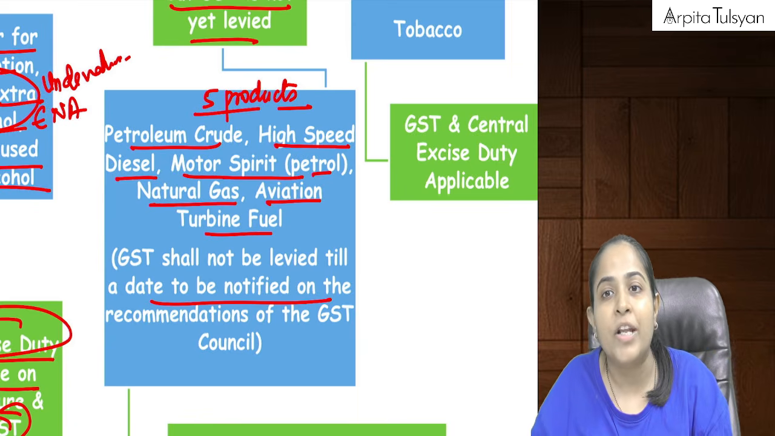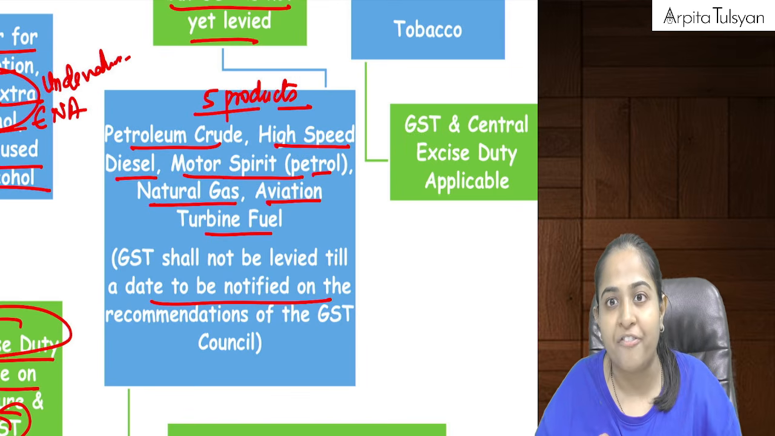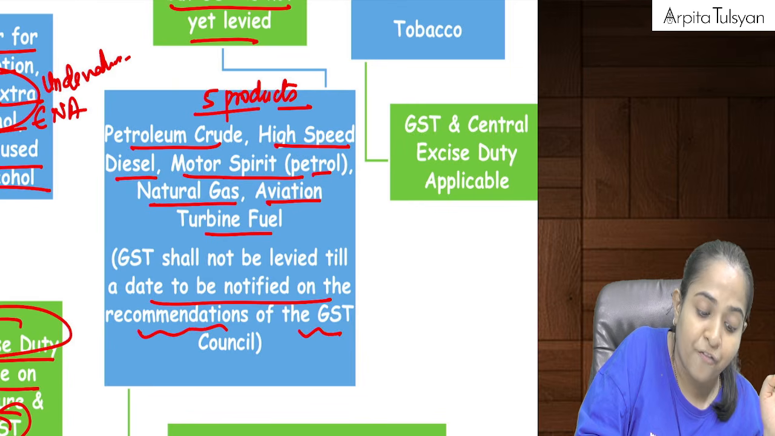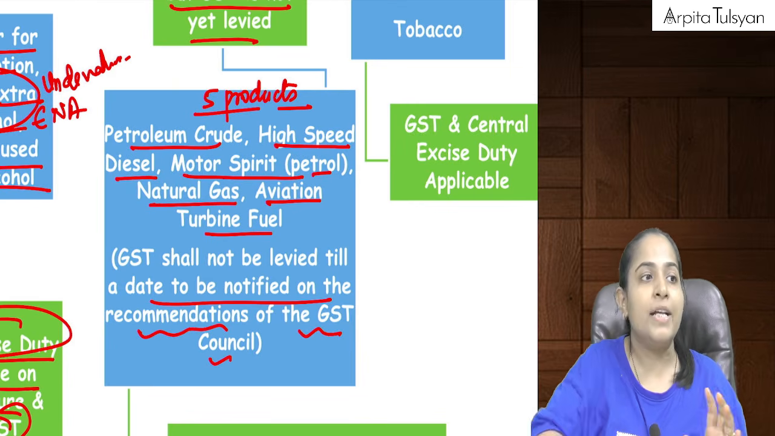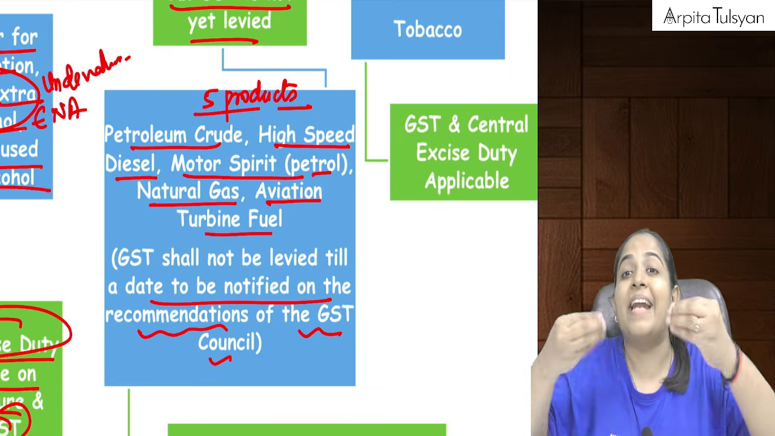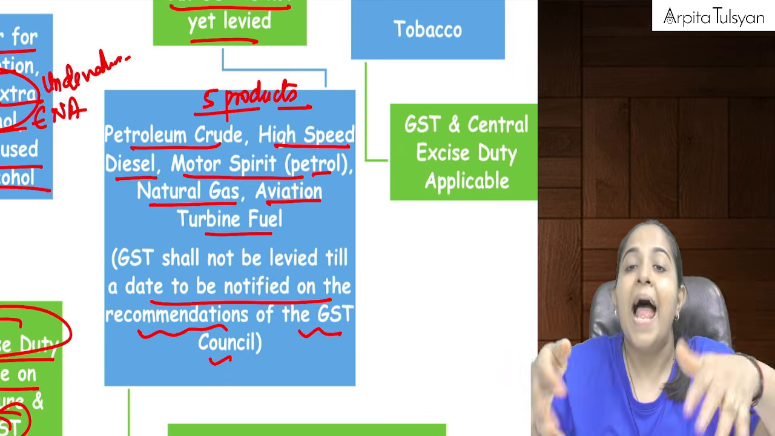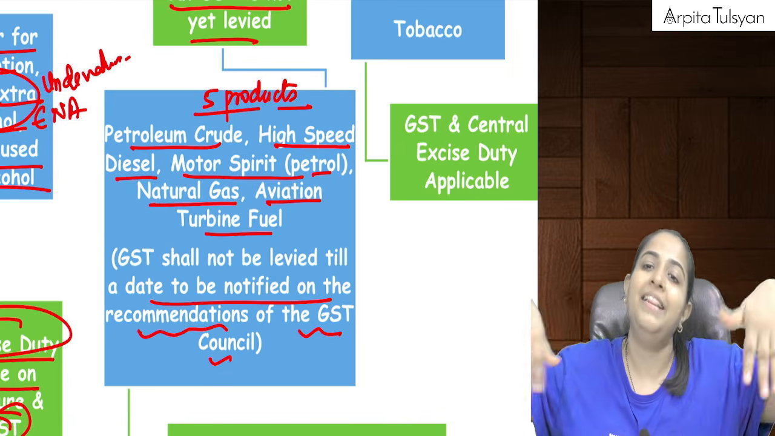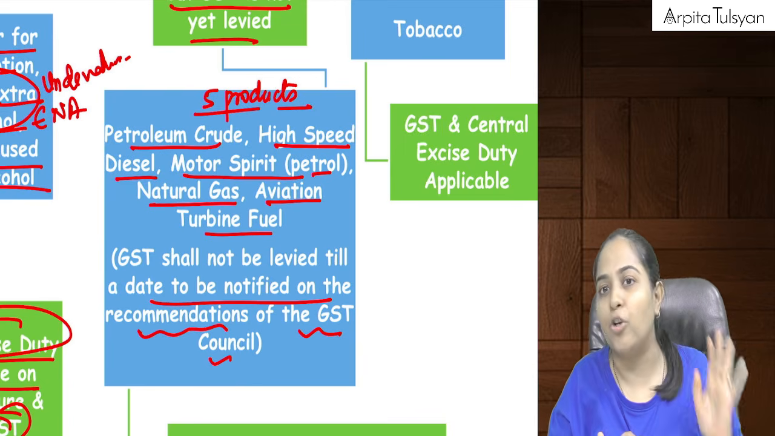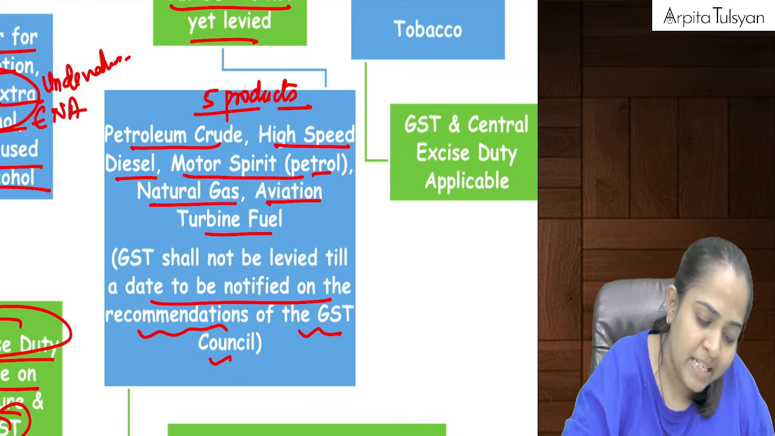GST will be applicable on a date which will be notified. Who will notify? Obviously the government will notify, but the government will notify after taking a recommendation from the GST council. There is a GST council group which gives recommendation to the government, and then the government, if it thinks fit, will notify. So the effective date is yet to be notified on these 5 products.